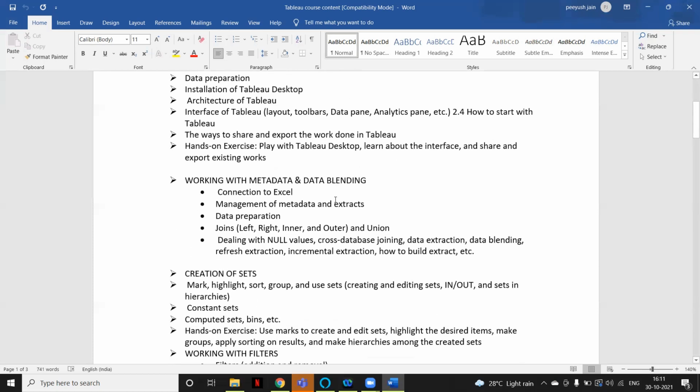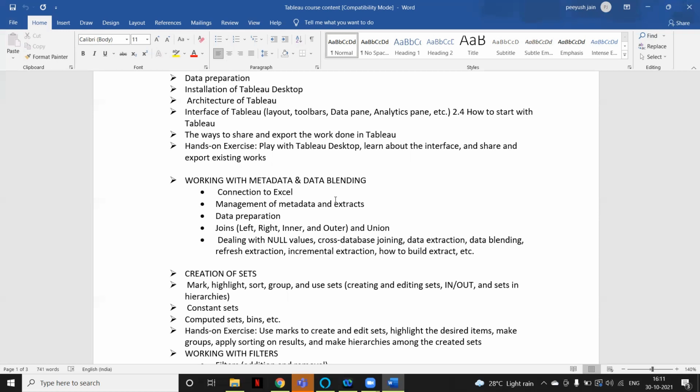Then we will see how you can connect. We already know that Tableau is used to represent your data in the form of charts and dashboards. To represent that we need data also, and data could be available in any data source like Oracle, SQL Server, or Hadoop, or any cloud base. So first we have to make a connection. We will understand what different kinds of connectors Tableau directly offers, how we can use them, and how we can load the data from any source to our Tableau.